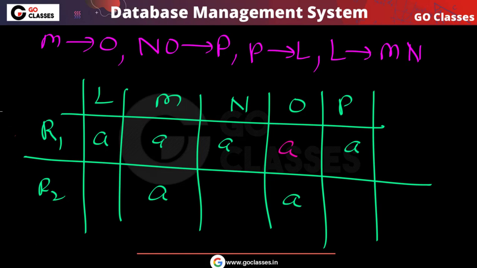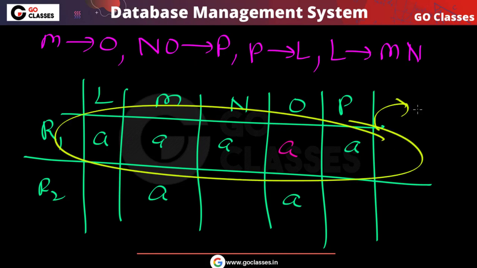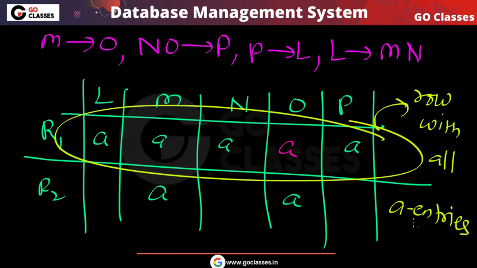Now from here I can say P determines L, L determines MN, and NO determines P. Actually you can stop here, because we got a row with all A entries. Because of this, I can say that our decomposition is lossless.